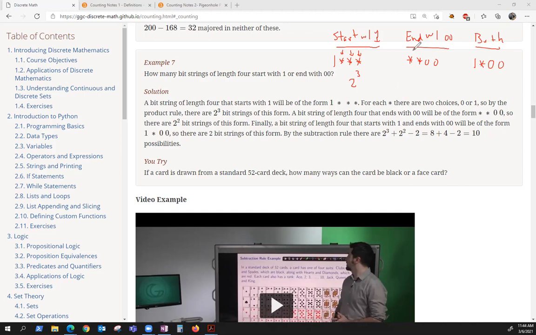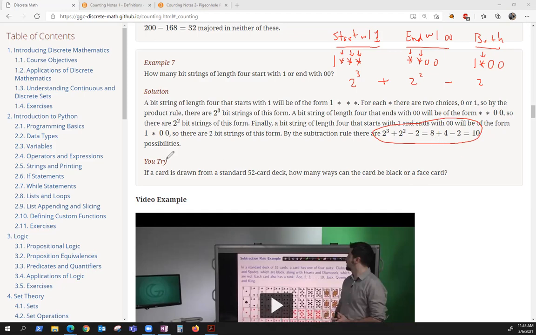For the ones that end with 00, I have 2 choices here and 2 choices here. So 2 squared. And for the ones that are both, I have 2 choices here. So 2. So the number that start with 1 or end with 00 or both is going to be 2 to the third plus 2 squared minus 2. In other words, 8 plus 4 minus 2 gives you 10.